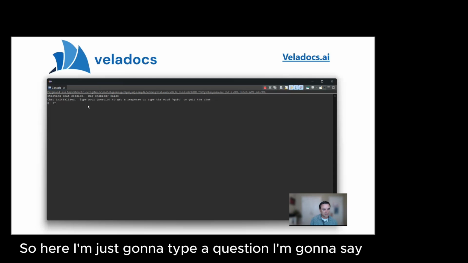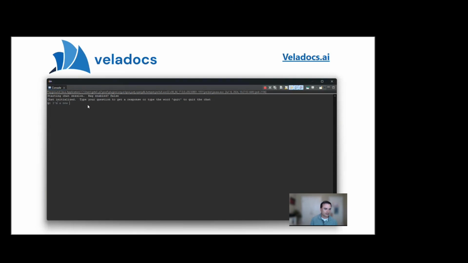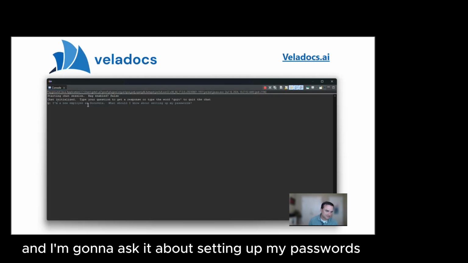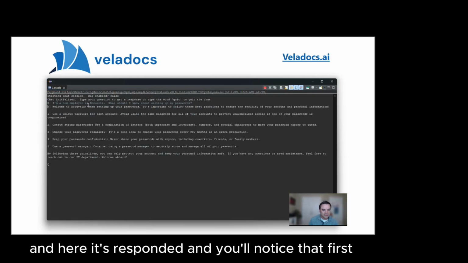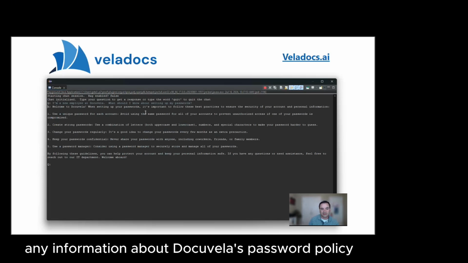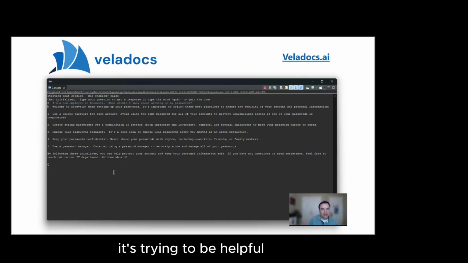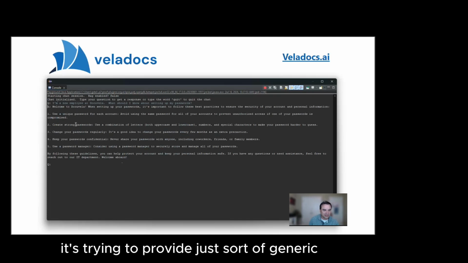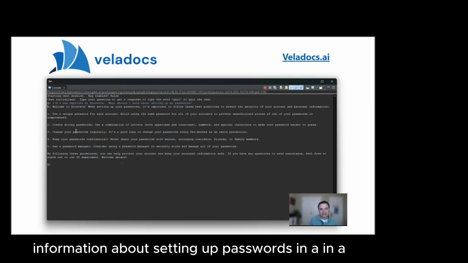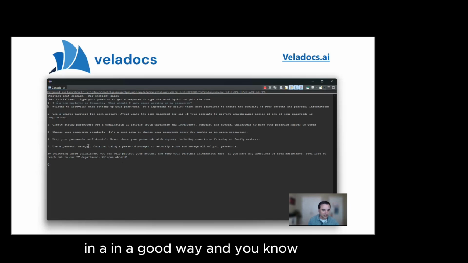So here I'm just going to type a question, and I'm going to ask it about setting up my passwords. And here it's responded, and you'll notice that first, it doesn't have any information about Docuvela's password policy, but it's responding in a way that makes sense. It's trying to be helpful. It's trying to provide just sort of generic information about setting up passwords in a good way.